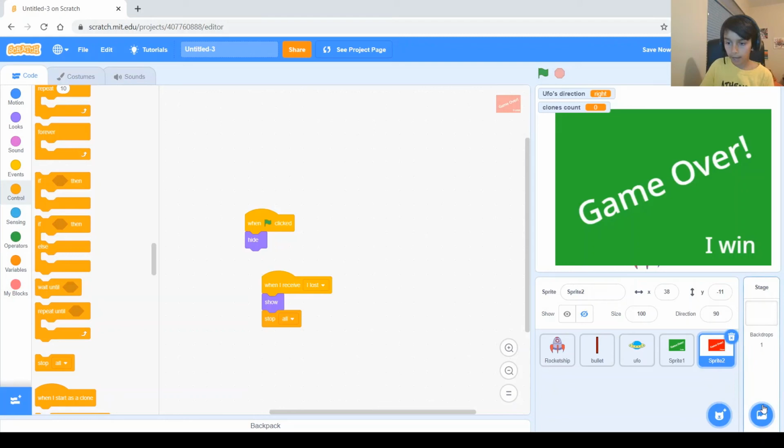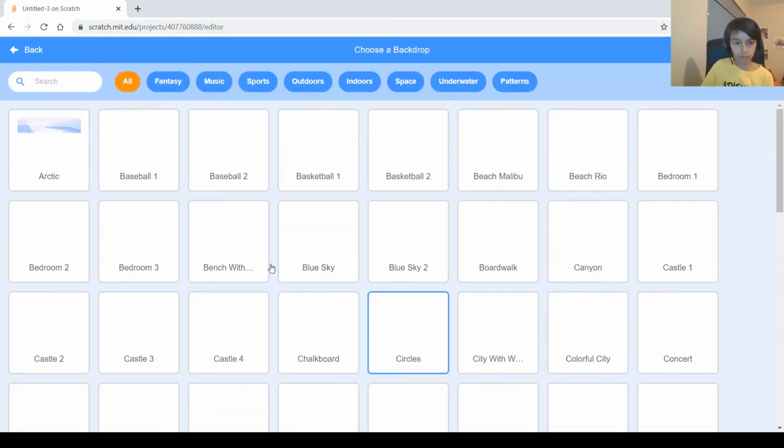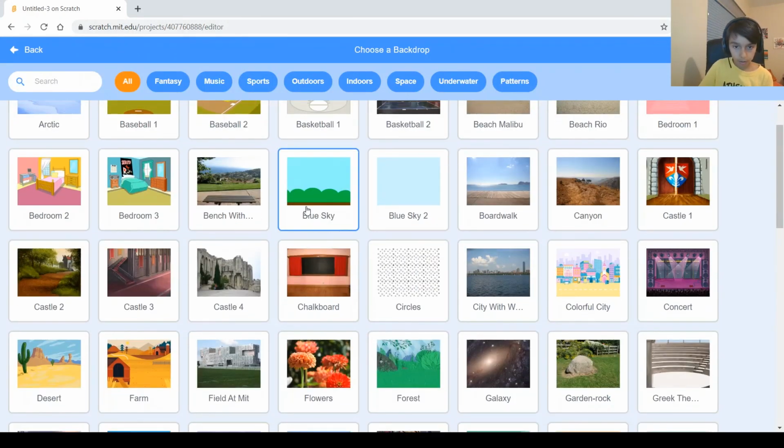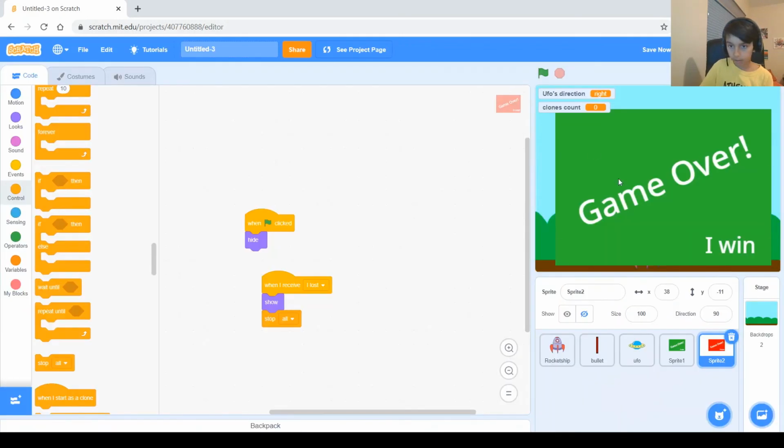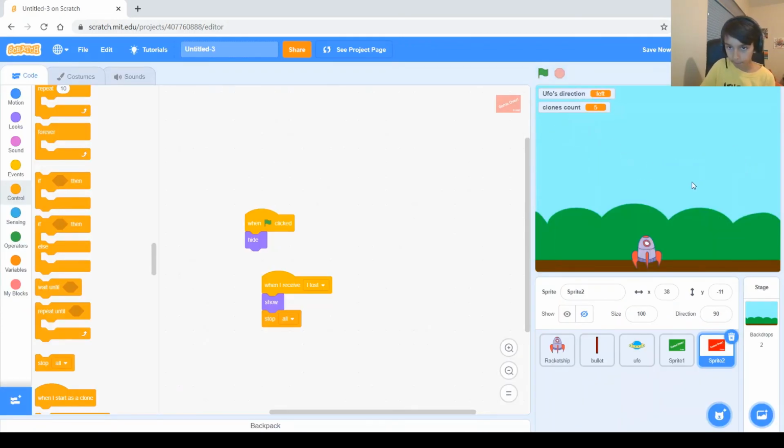Now let's add a background, and that should be it. Let's try, maybe this one is cool, yeah. So see, that's a good background, and the rocket is actually on the ground, so that's perfect. Now don't forget to name your project. I'll name mine, I don't know, rocket shooter, and then save it.